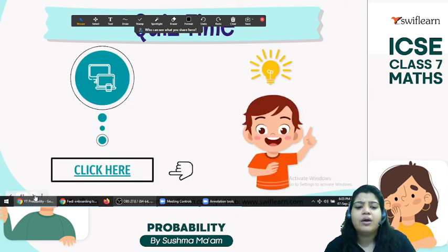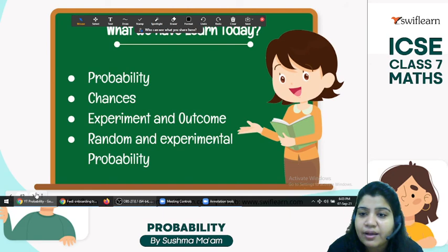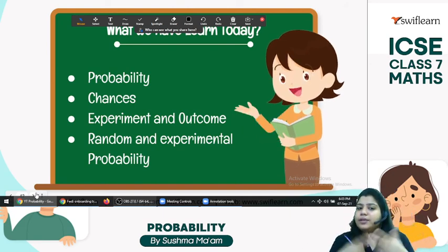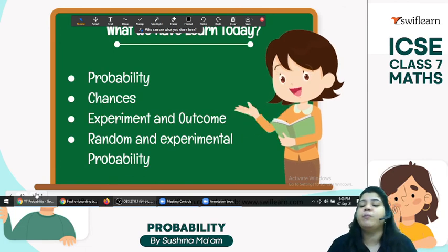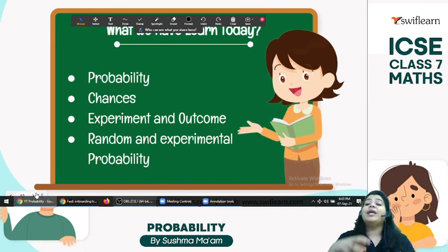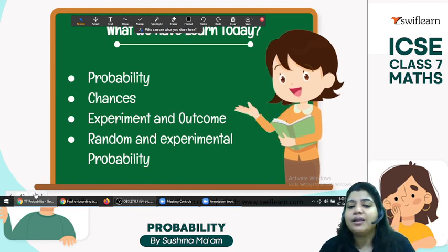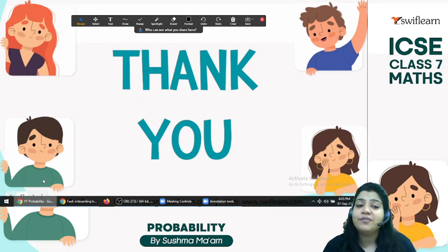Okay, so here is what we have learned in today's class. Today we have learned the meaning of probability, chance, the definitions of experiment and outcome, and how we get probability from a random experiment. Whenever an experiment happens, an outcome comes, and in that case we have the chance to find the probability. So this is the end of the session.